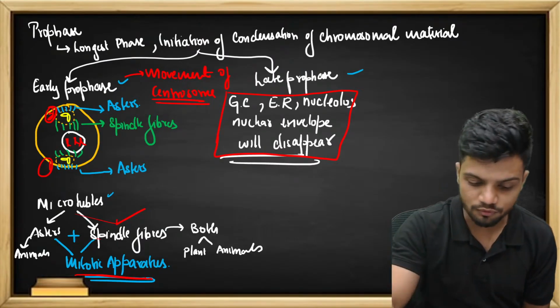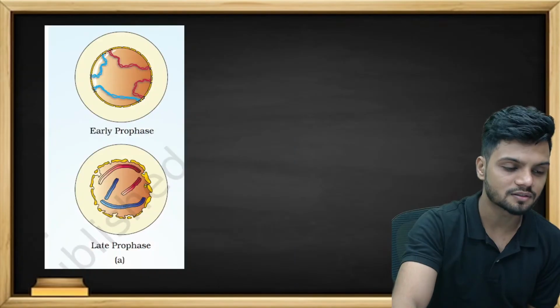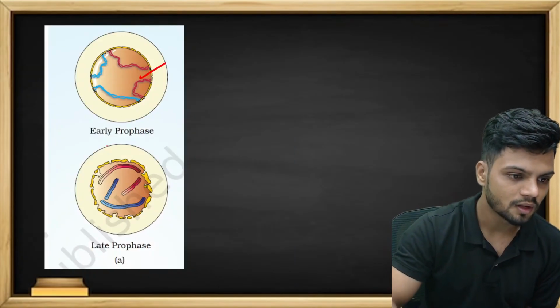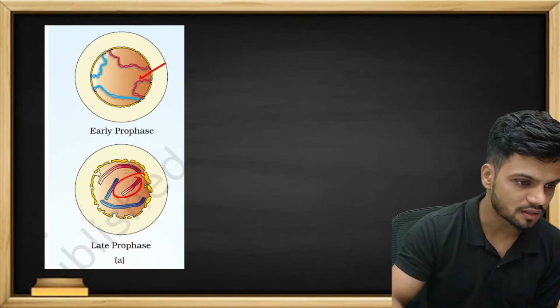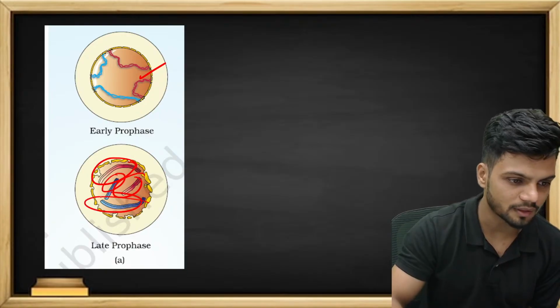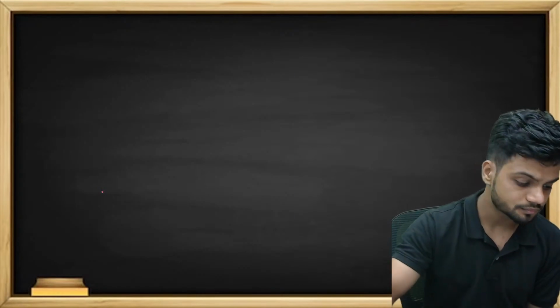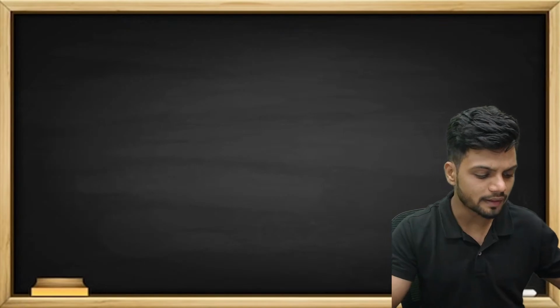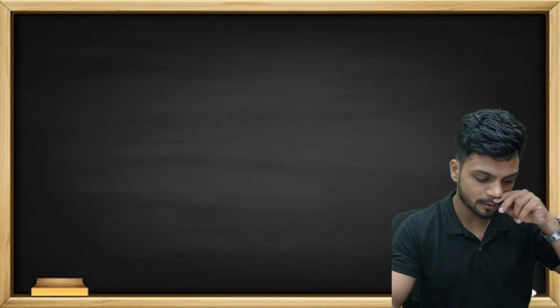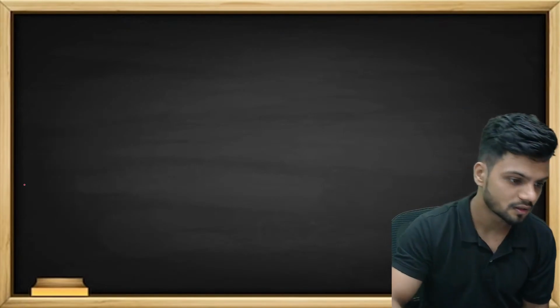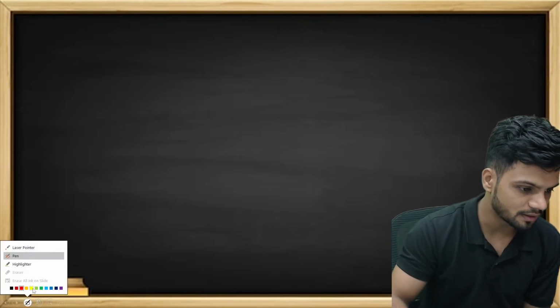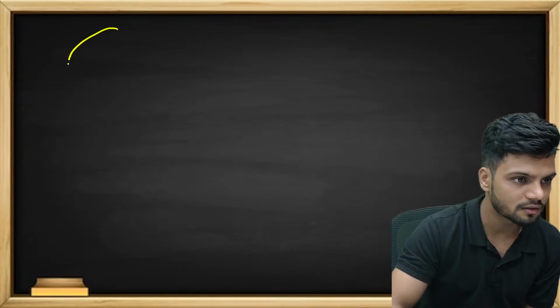Now, after prophase, what do we have? We have the metaphase. See, this is the early prophase, late prophase. Can you see? Condensation of chromosomes is happening. Now, what about metaphase? What happens in metaphase? Understand the diagram, you'll understand better.